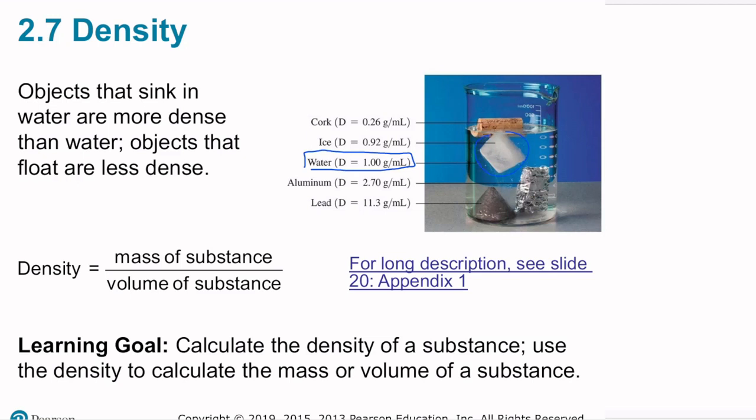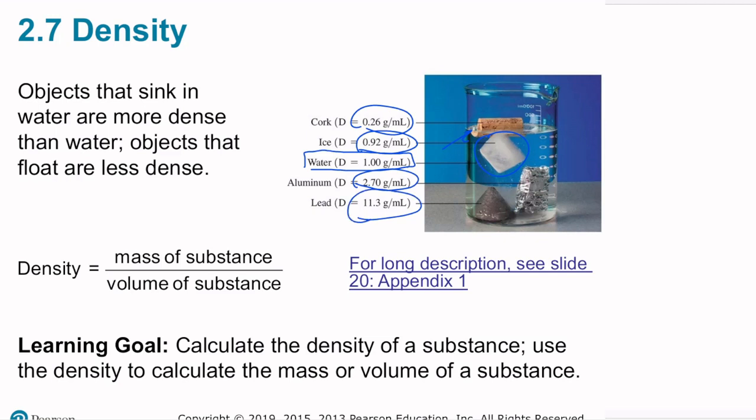Ice floats in water, it's 0.92 grams per milliliter. Cork is 0.26 grams per milliliter, or at least this cork is. Aluminum is 2.0 grams per milliliter. Lead is 11.3 grams per milliliter.